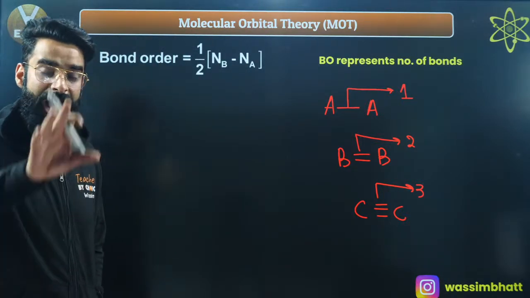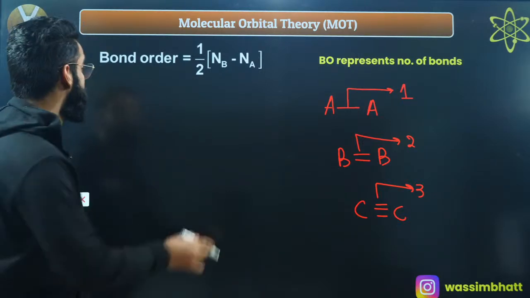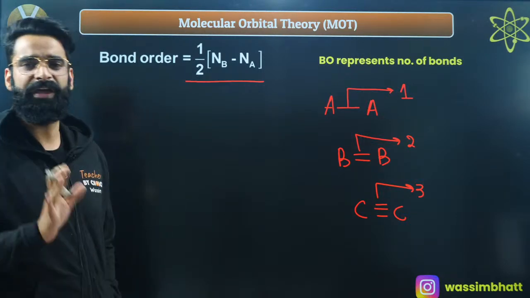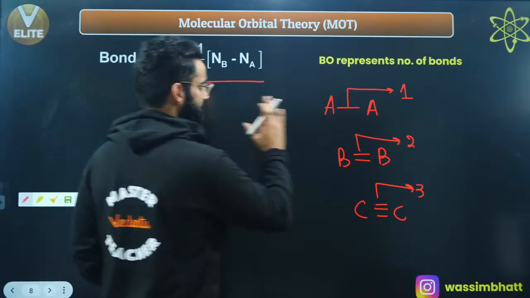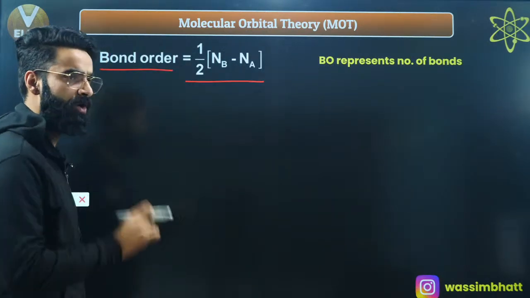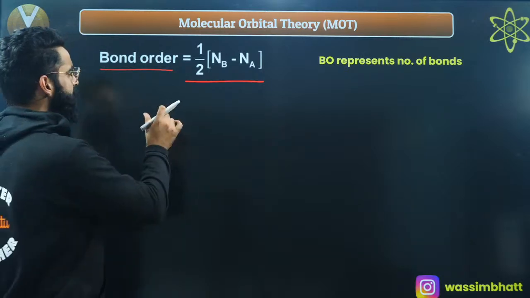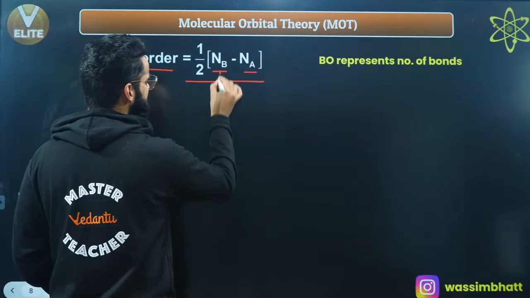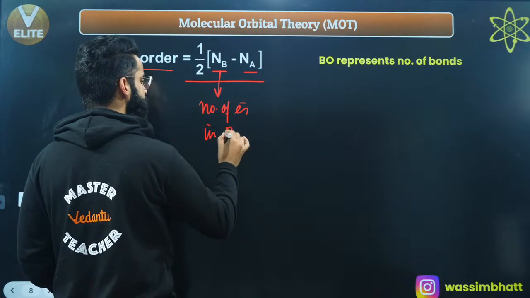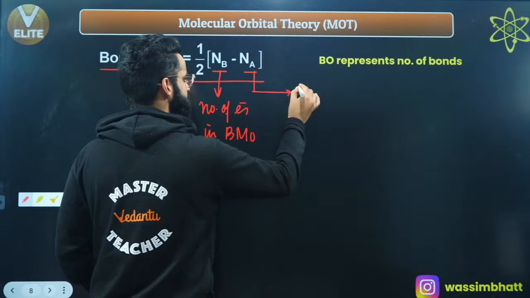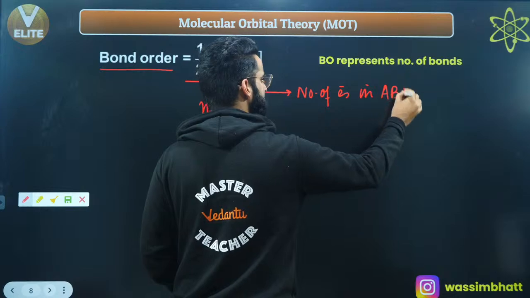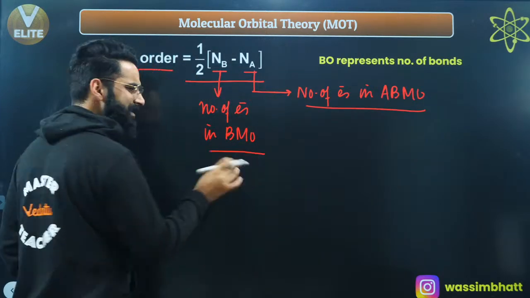And by means of this molecular orbital theory formula which I mentioned over here, you'll be exactly calculating the bond order of any molecule, right? Now what is this formula all about? Bond order, which is basically the number of bonds between two atoms in a molecule, is always equal to half of (Nb minus Na). What is Nb? Nb is the number of electrons in bonding molecular orbitals. And Na is the number of electrons in anti-bonding molecular orbitals, right? This is something I'll be teaching you in detail in some time.